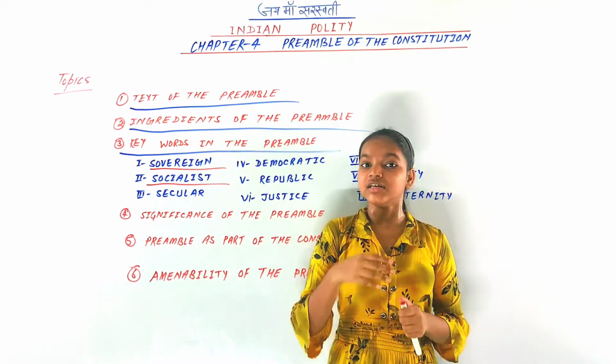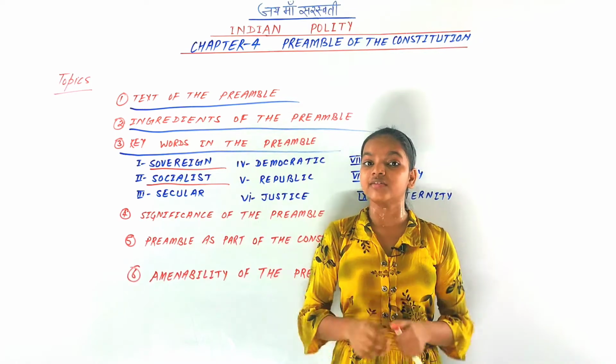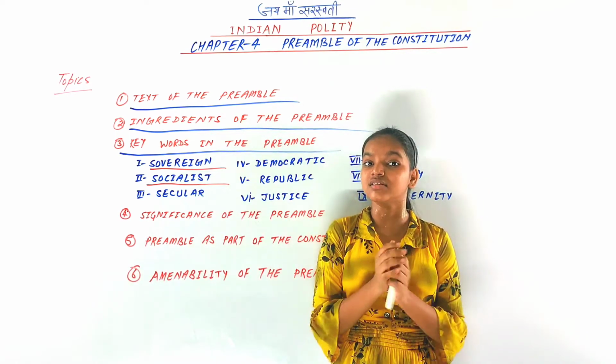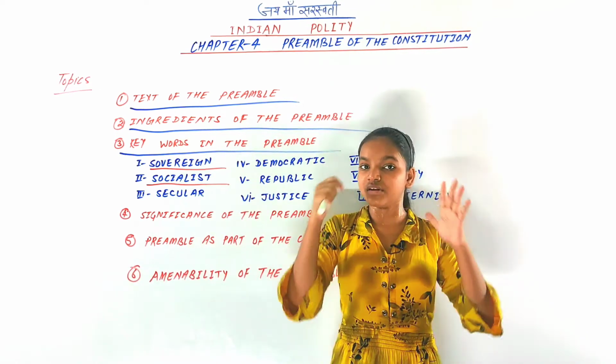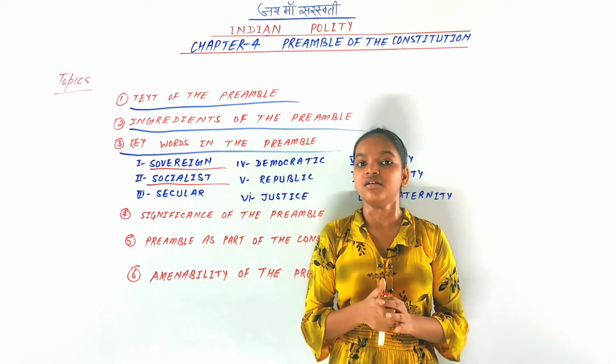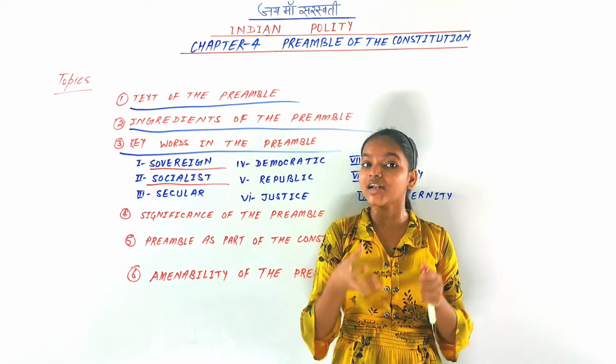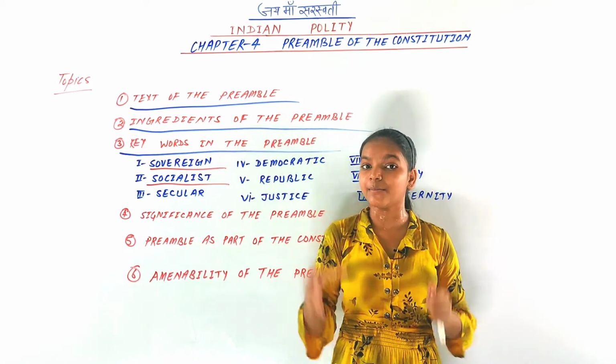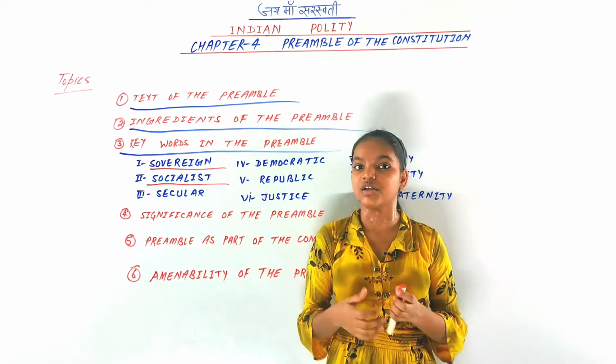But after the economic reforms of 1991, the socialism of India, the democratic socialism, has been diluted. So that is what is meant by socialist in the preamble of our Indian Constitution.